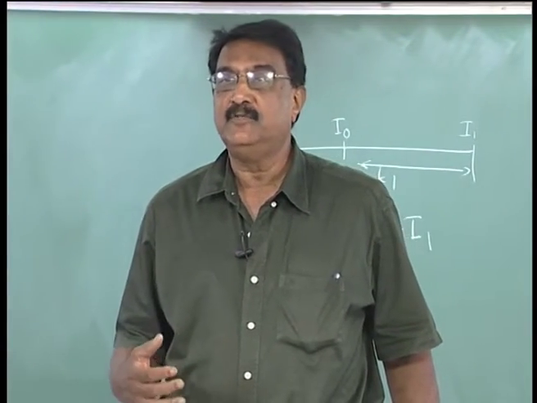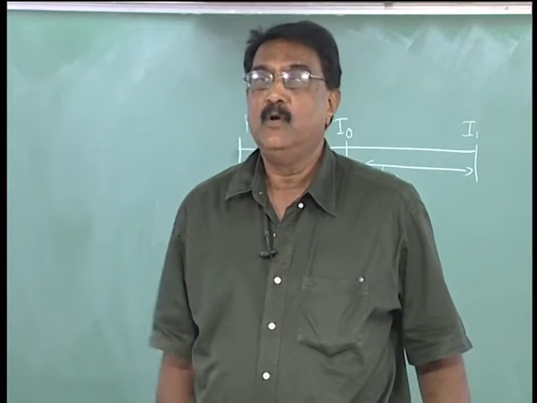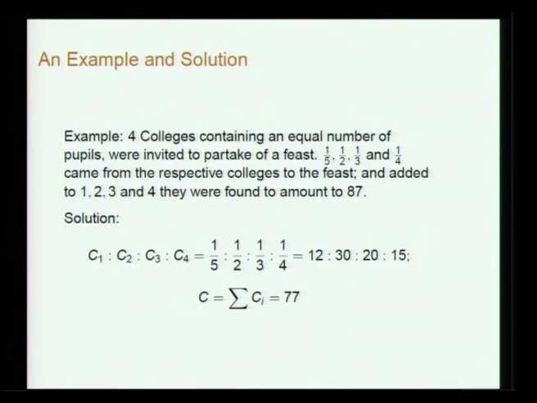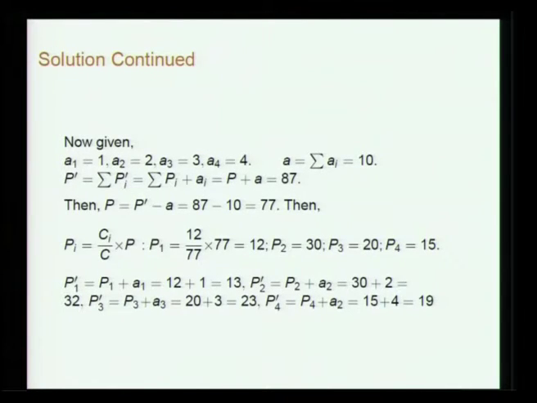So here the C1, C2, C3, C4 are in the ratio 1 by 5 is to 1 by 2 is to 1 by 3 is to 1 by 4. So, 12 is to 30 is to 20 is to 15. So the total will be 77, but what is given is not that. It is given A1 is 1, A2 is equal to 2, A3 is equal to 3, A4 is equal to 4. So A is 10, the total added quantity is 10. Then P' is P plus A, that is 87, and then P will be 77 because 87 is what is given, and A is 10.